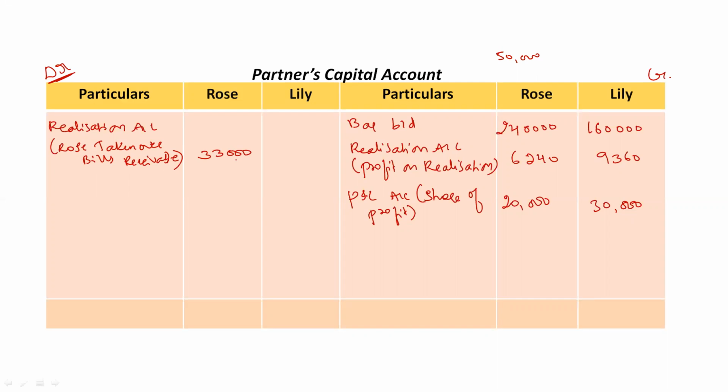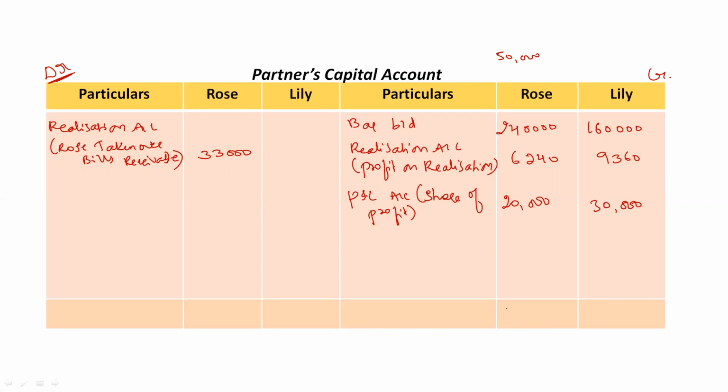Yes. Next, other than this, any of the partner has not taken over any asset. Okay, neither any of the partner has paid for any liability. Okay, so everything is done relating to partners capital account. So we just have to total again. Credit side is bigger.